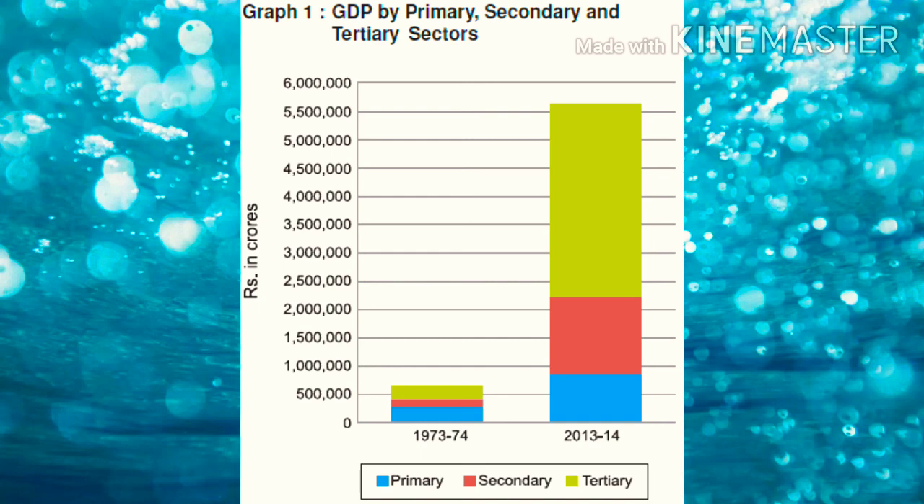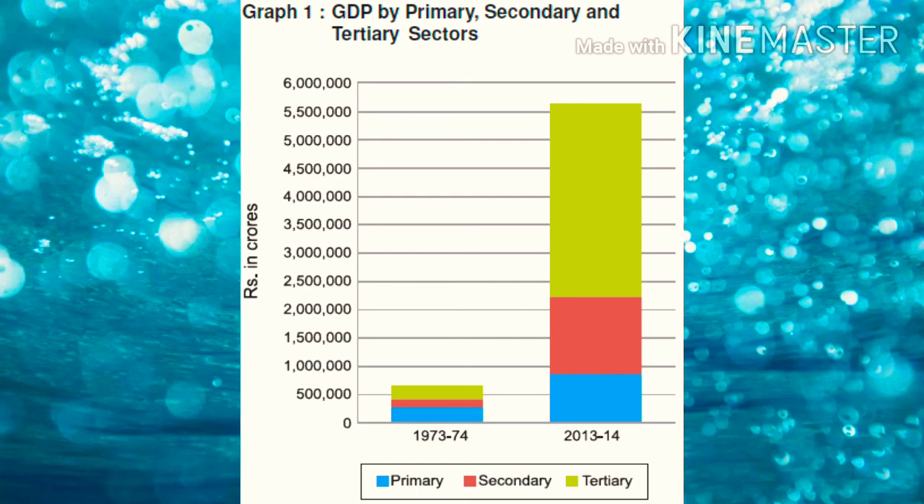But in 2013-14, there arose a dramatic change, a drastic change in the place of primary sector, because the topmost sector is the tertiary sector in the production of goods and services in 2013-14. But this does not mean that the primary sector is having a decreasing trend. In primary sector also we can see an increase. But when we compare it with the other two sectors' growth, it is very less.